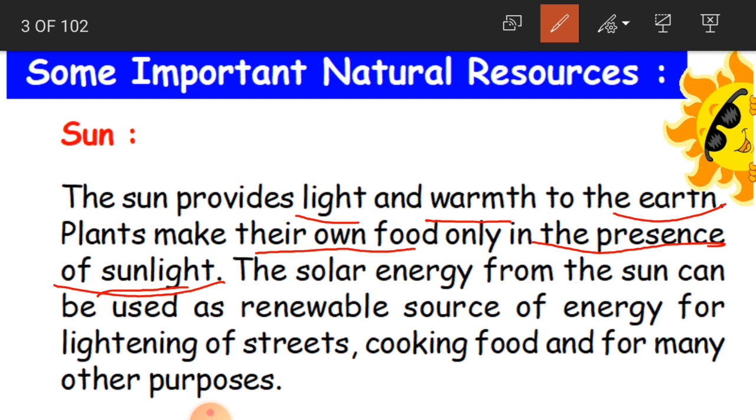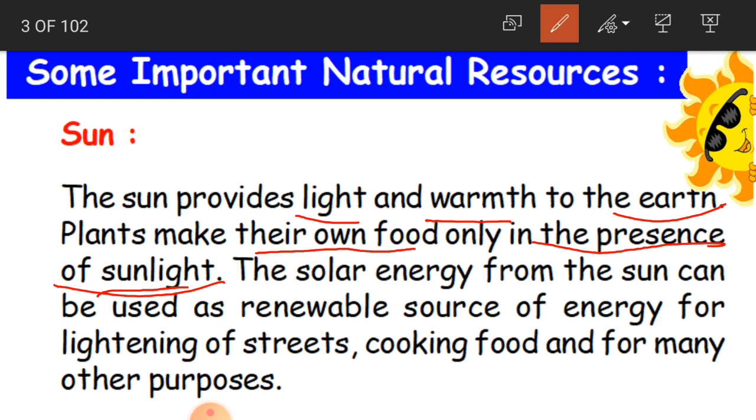So when these green plants make their food, they take the help of sun, water and also the oxygen. Because of this the photosynthesis process takes place. That is the food making process. So that is why plants also need the sun to make their own food.